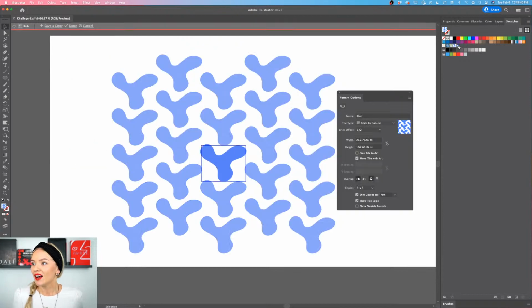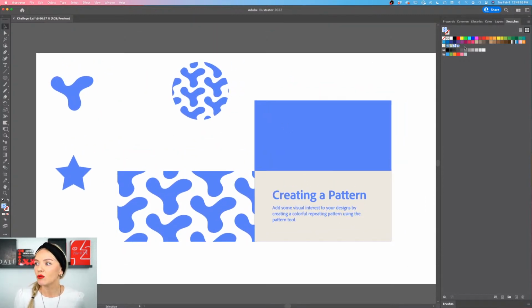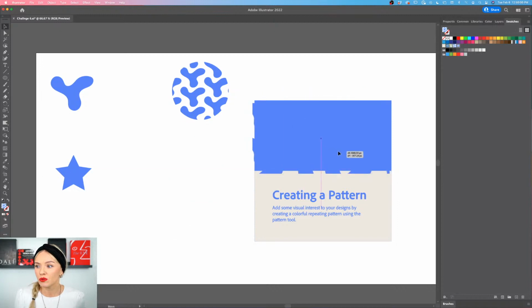All right, now we have another thing that we might want to change, and it's the color of this specific shape, right? So I can still go in here, double clicking into my, let me go back so I can share with you how I did this. So let's say I want to change the color of this blue right here, and I wanted maybe to change it to white because blue on blue won't be visible, right?